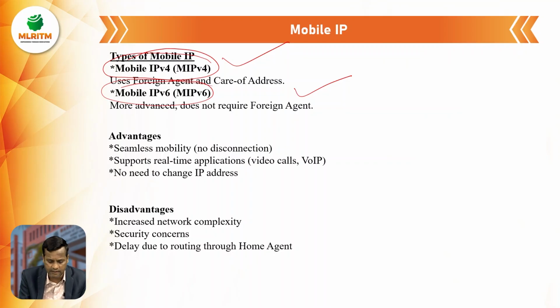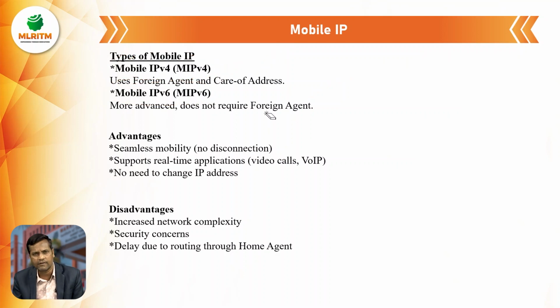So what are the types of mobile IP? One is IPv4 and one is IPv6. IPv4 uses a foreign agent and a care of address, while IPv6 is more advanced and does not require a foreign agent.